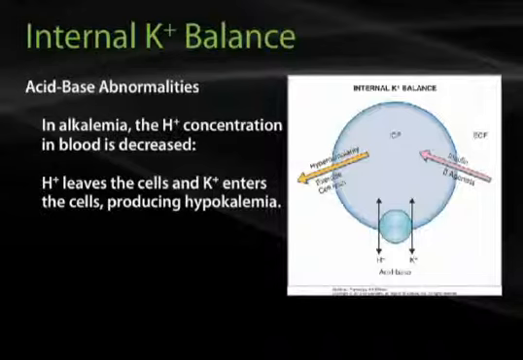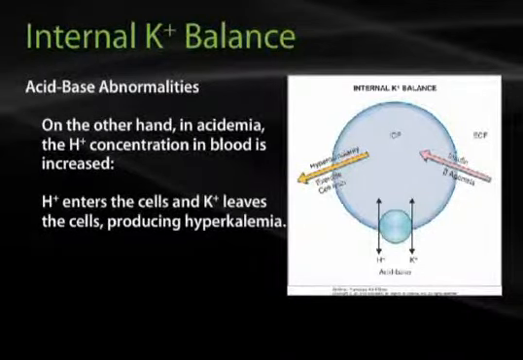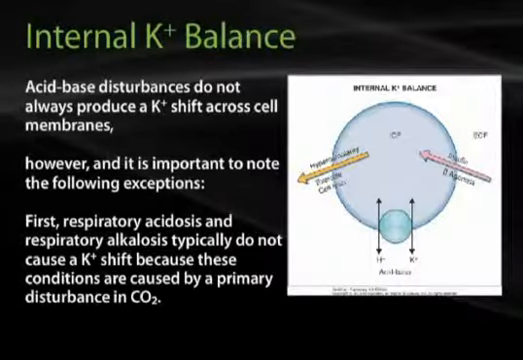In alkalemia, the hydrogen concentration in the blood is decreased. Hydrogen thus leaves the cells and potassium enters the cells. This will result in hypokalemia. On the other hand, in acidemia, the hydrogen concentration in the blood is increased. Hydrogen enters the cells and potassium leaves the cells. This will result in hyperkalemia.